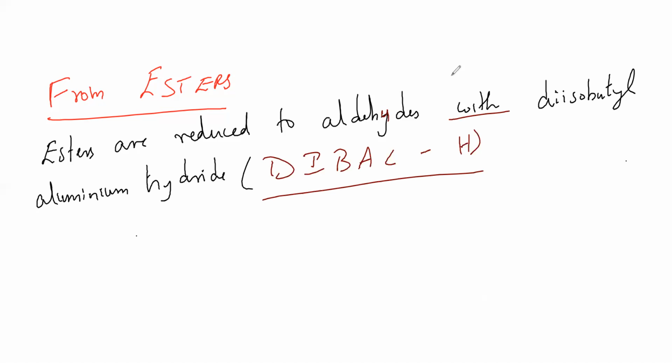So I'm going to write an ester here. Not an ether, ester. RCOR dash, is it correct or wrong? Is RCOR dash the correct form of esters, or is it RCOOR dash?